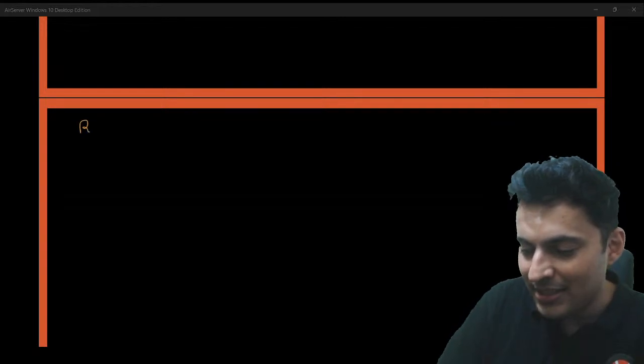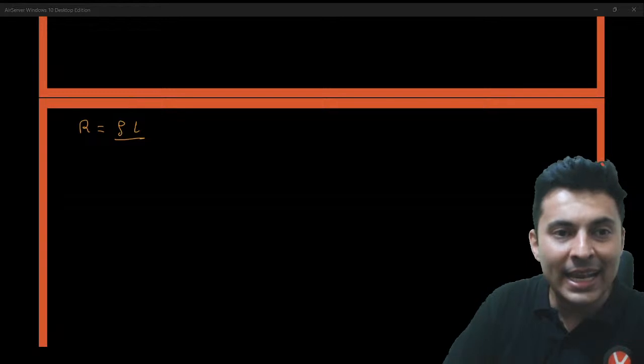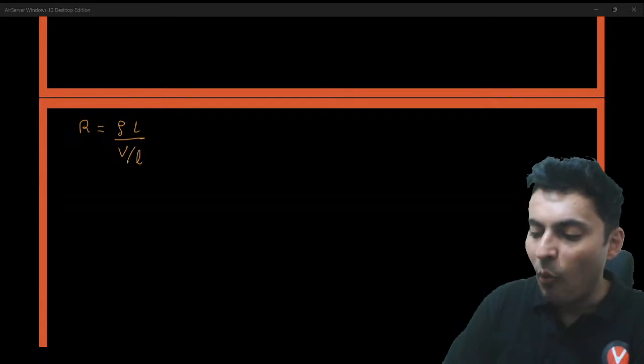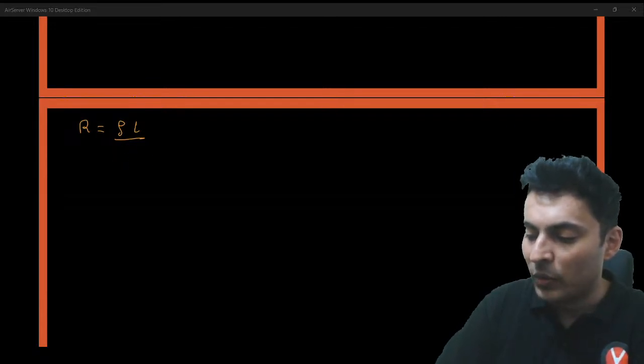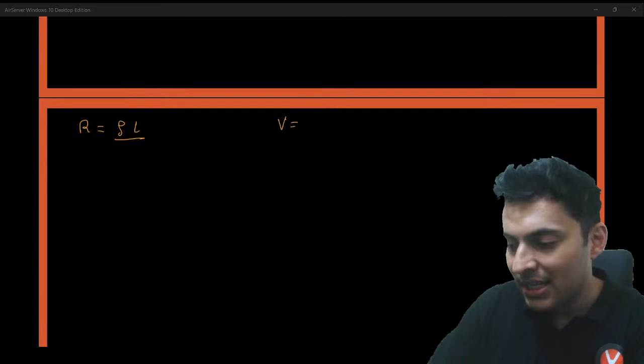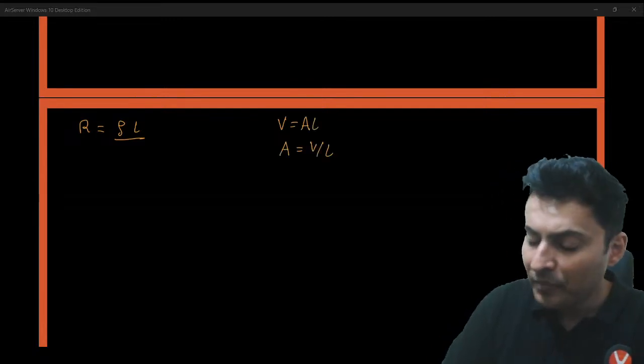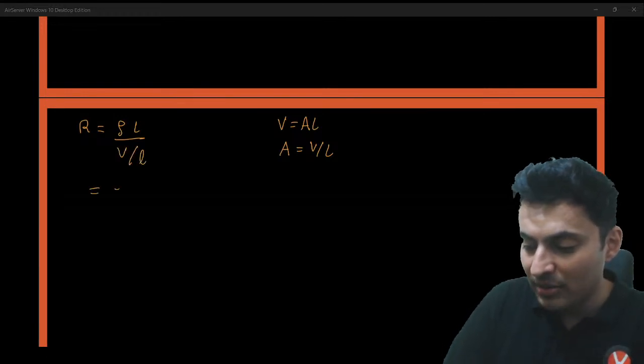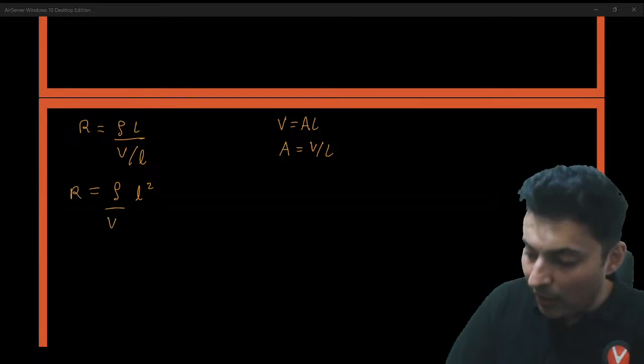So what happens is R will be rho L, but instead of by A, I'll write it as volume by length. Why did I write volume by length? Because I know volume is area into length. So area will be volume by length. I'll put it as volume by length over here. So this will become rho L square by V.